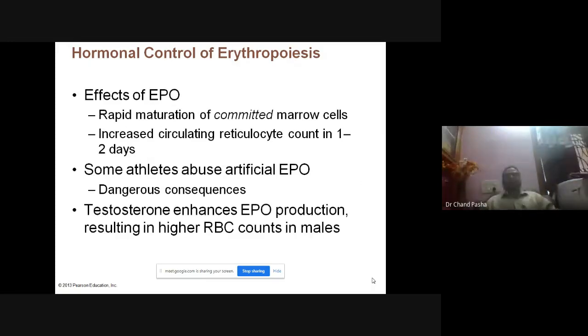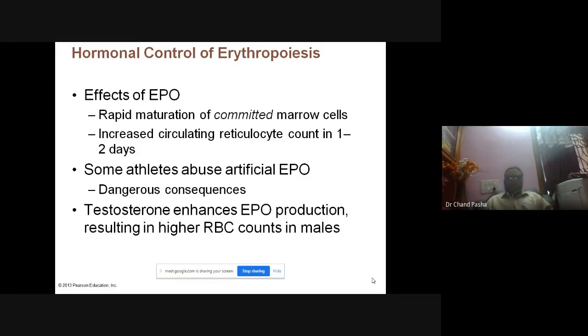And EPO, erythropoietin, in fact, I worked on this erythropoietin when I was in Shanta Biotech for recombinant erythropoietin production. It helps in rapid maturation of the committed cells. I told you in the image, there are committed cells; erythropoietin cannot act on the stem cells. From the stem cells, committed cells are there, and this committed cell lineage can move into either WBC or RBC. They can move the committed marrow cells and increase the circulatory reticulocyte count within 1-2 days. If the RBC count is reduced, this EPO can increase it.